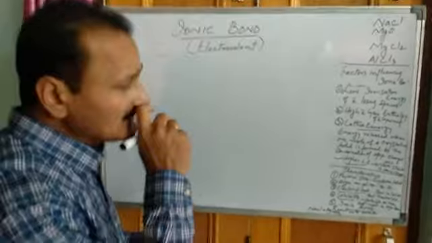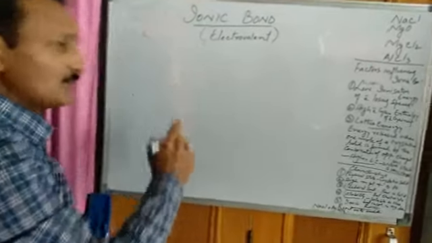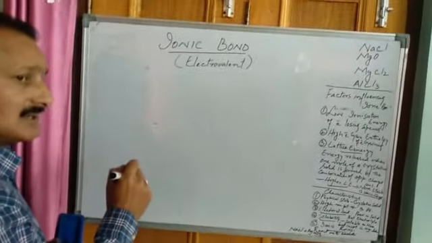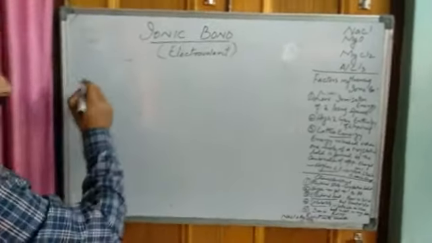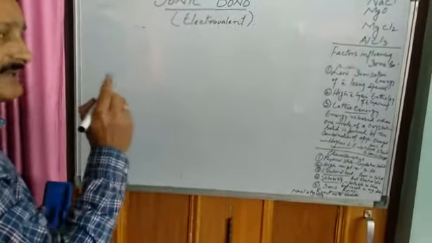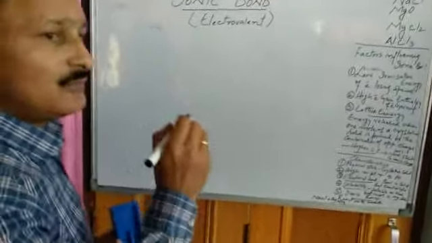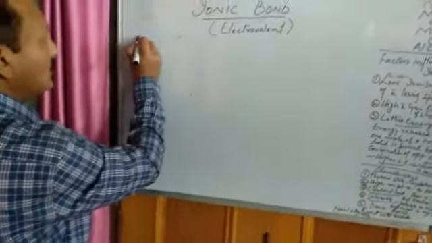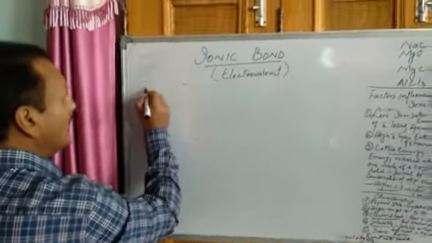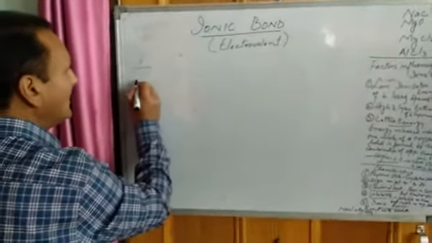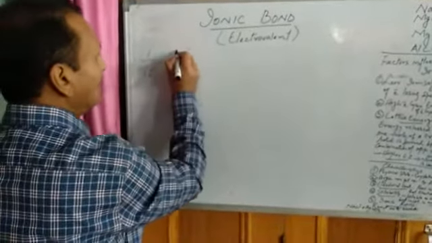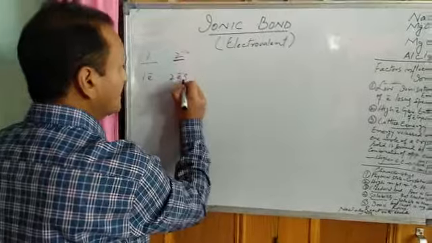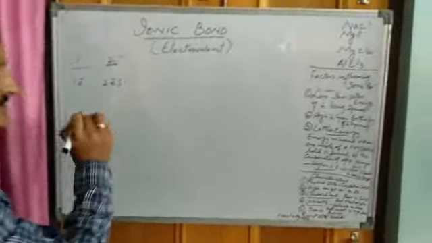As far as the elements of the first group of the periodic table, those elements are known as alkali metals. All those elements, that is elements of group 1, they have 1 valence electron each. So group number 1 elements can lose 1 electron. The elements of group number 2 can lose 2 electrons because they have 2 valence electrons.